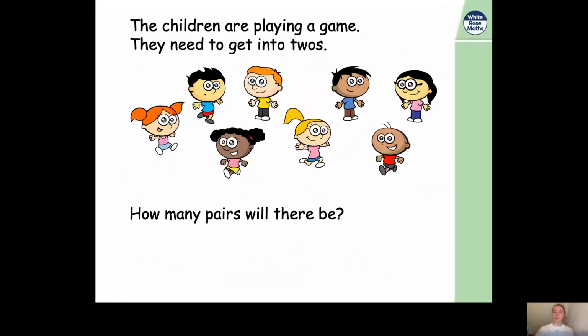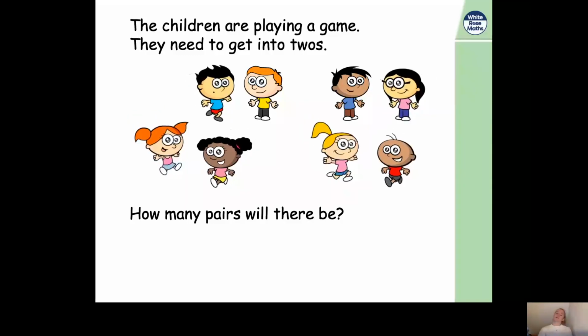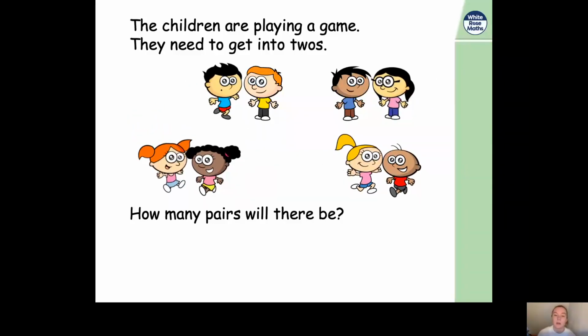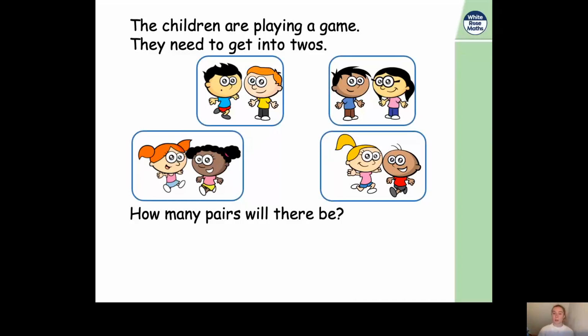Now, the children are going to play another game, and this time they need to get into 2s, so they need to get into pairs. So we have 8 children again, and they need to get into groups of 2. So how many pairs will there be? Well, let's find out. Let's see them get into their pairs. There we go. Are all of their groups equal? Have they all got 2 in each group? Yes, they have. And how many pairs have they made? Yes, they've made 4 pairs. Look, can you see? So there will be 4 pairs of children.